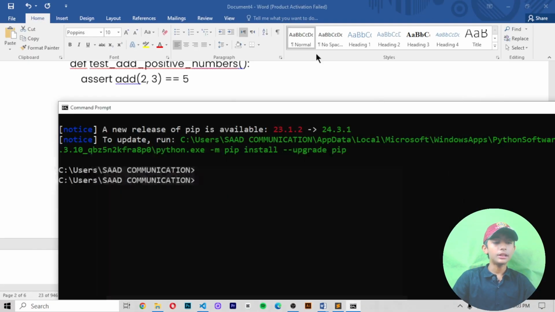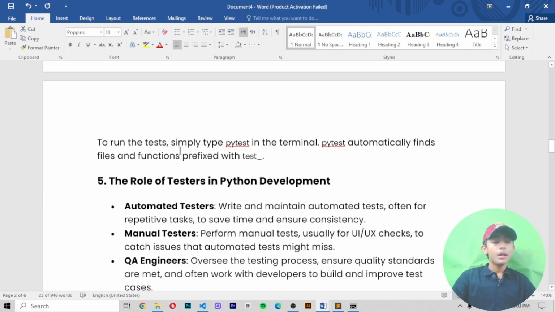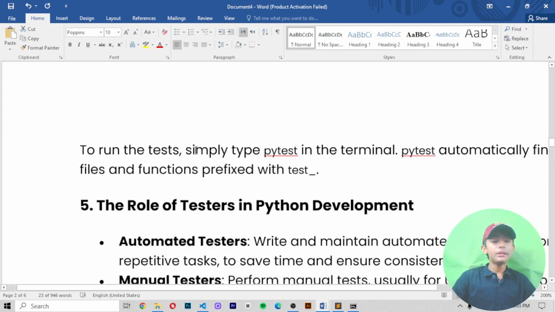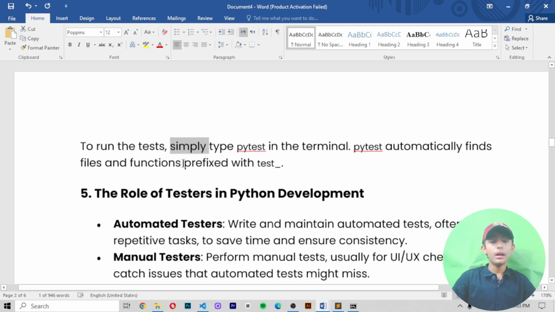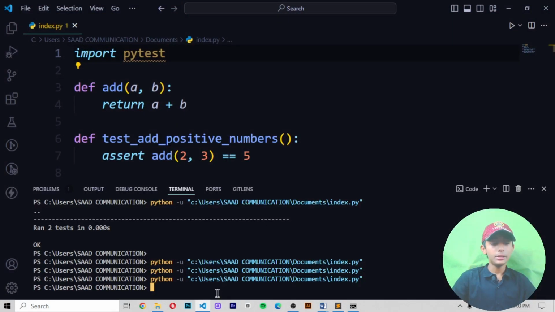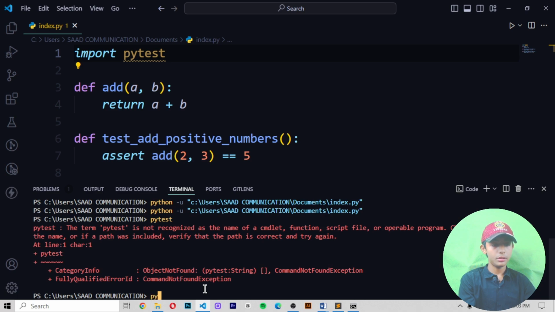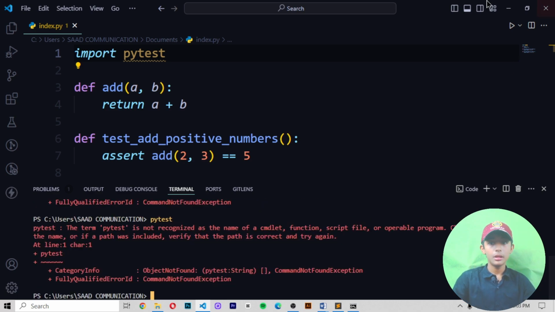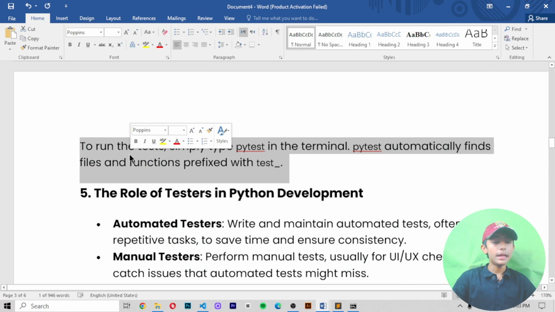But anyway, let's come back to it. To run this test, simply type pytest in the terminal.